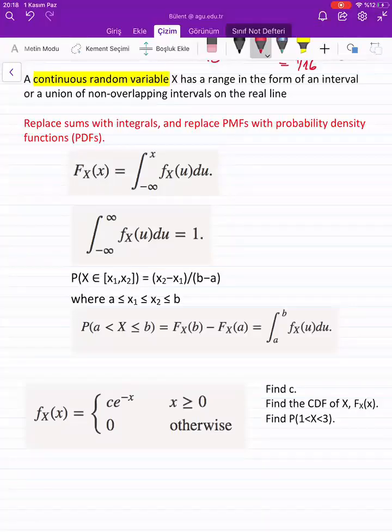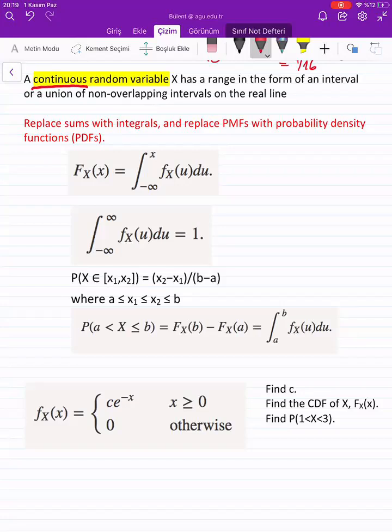Arkadaşlar, now in this video, I will be talking about continuous random variables, okay? This time, my random variable is continuous, so it can take any real value. It doesn't have to be discrete. And then we will be talking about the probabilities and such properties of continuous random variables.